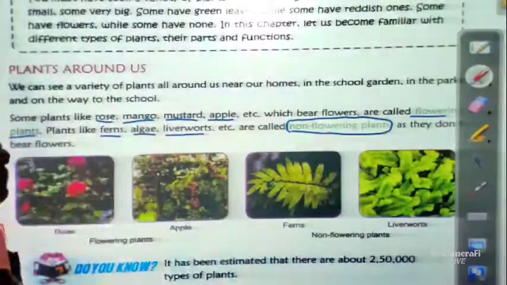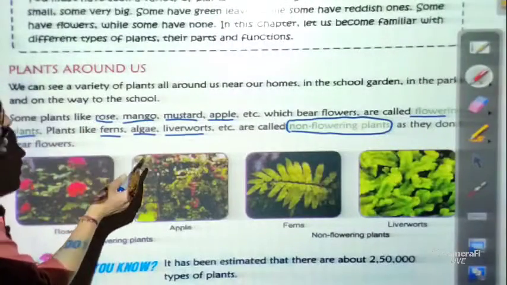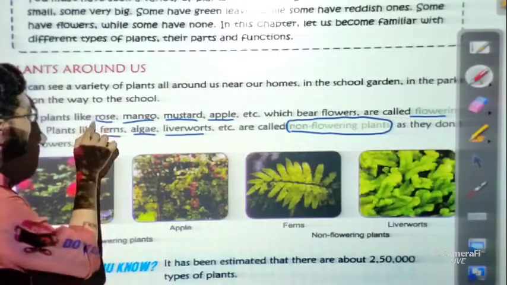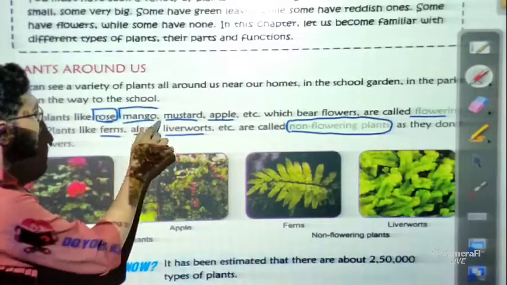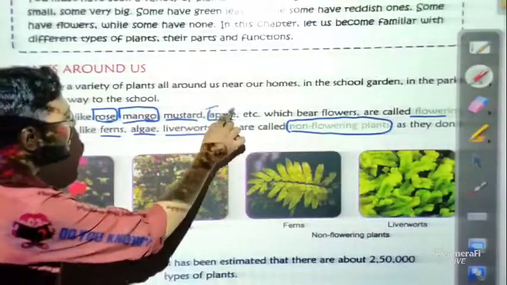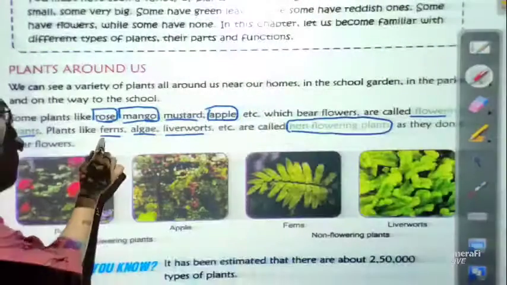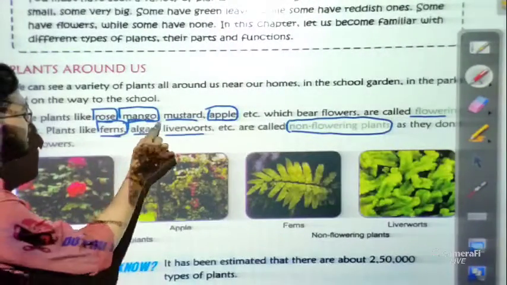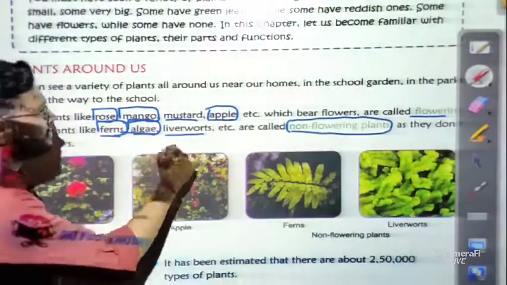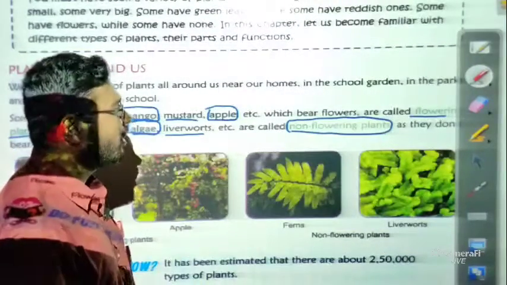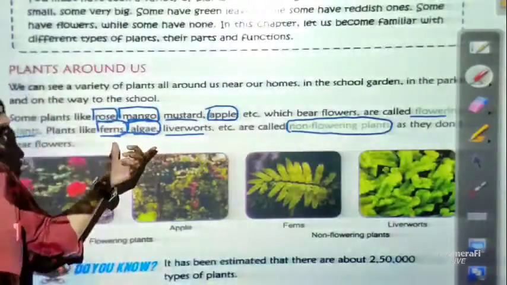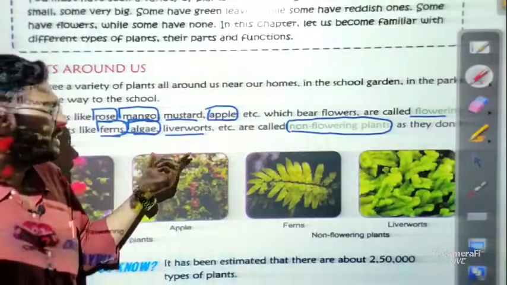Okay, examples are there, so just try to remember the very familiar examples. You can say rose, mango, apple. These are very common examples. And in case of non-flowering plants, ferns and algae are very common examples. So just try to remember these two examples. These are very common things.